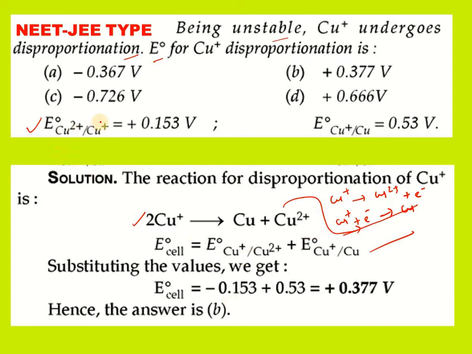They have given the reduction potential, but here we observe oxidation, so it is minus. Next, Cu plus plus e minus gives rise to Cu, so it is correct and we are not changing its sign. So the answer is plus 0.377 volts. That is why option B is the right option for this question.